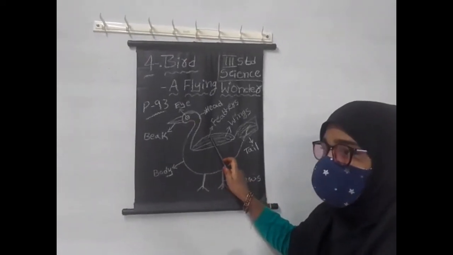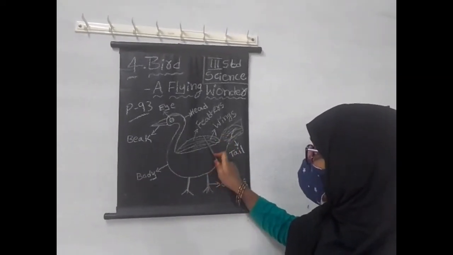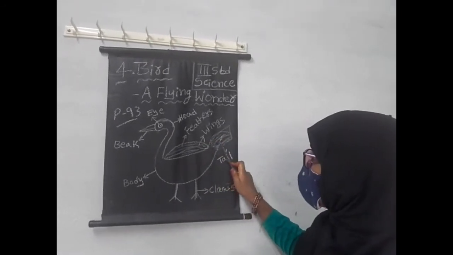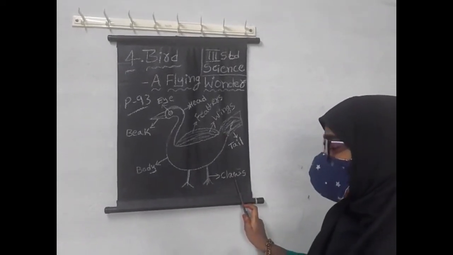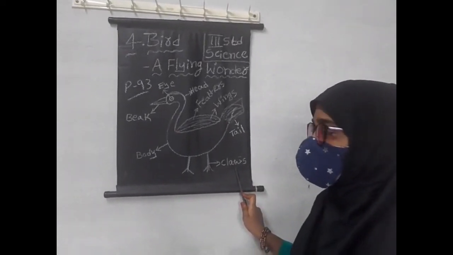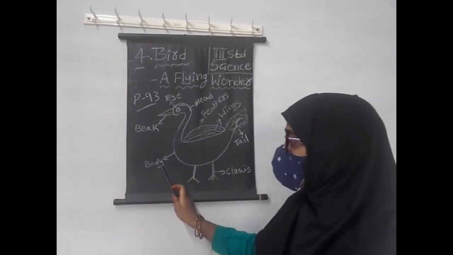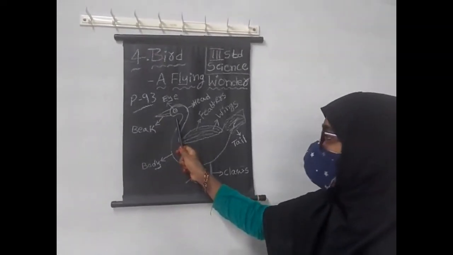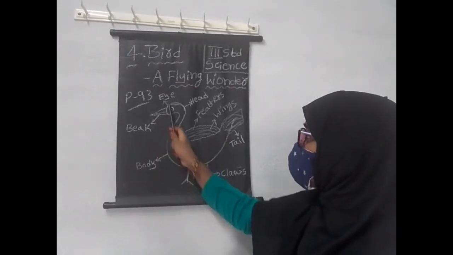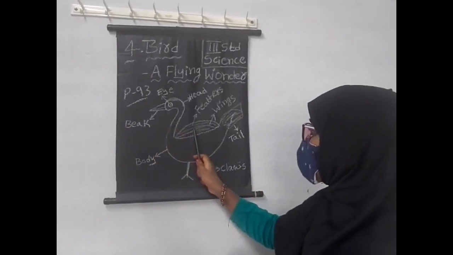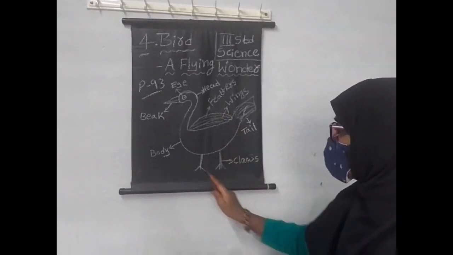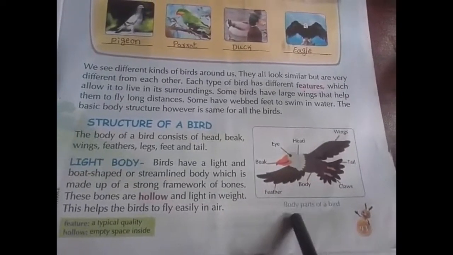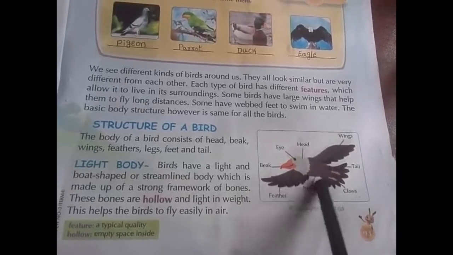On the wings, it has feathers. Here, tail. Here, claws, C-L-A-W-S. Here, body. See here: beak, eye, head, wings, feathers, tail, claws and body.